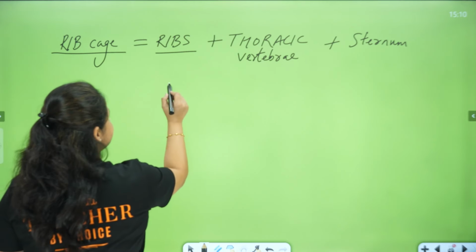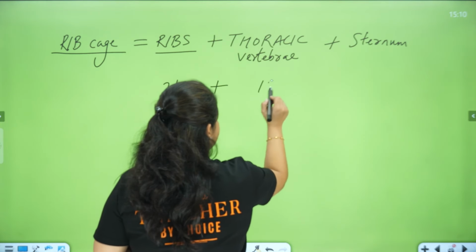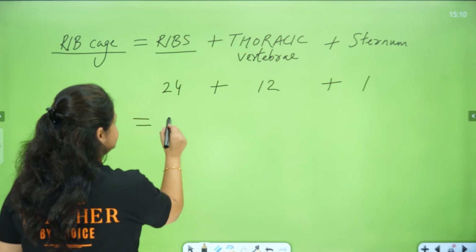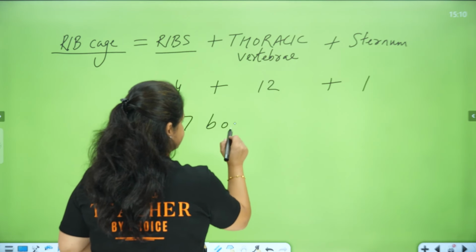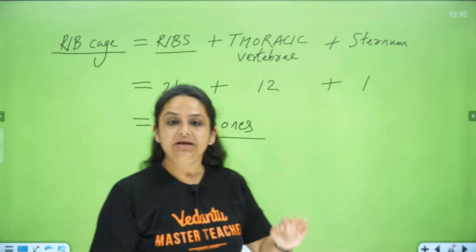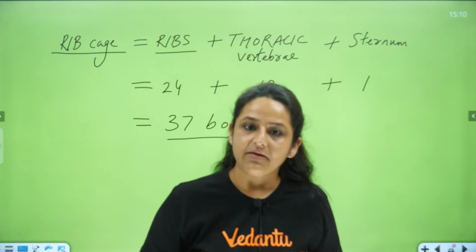Now see, the ribs are how many? 24 bones, correct? Plus thoracic vertebrae are 12, plus sternum is 1. So in total, how many bones? 37 bones. Okay, in total, how many? 37 bones are present. I hope this part is clear about the rib cage.